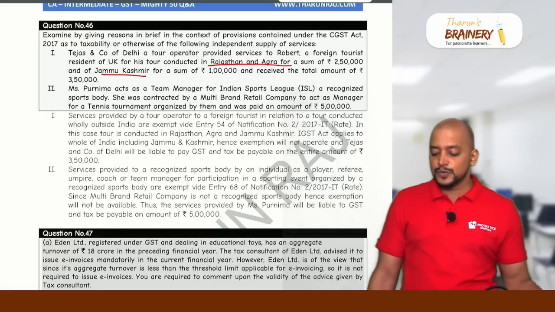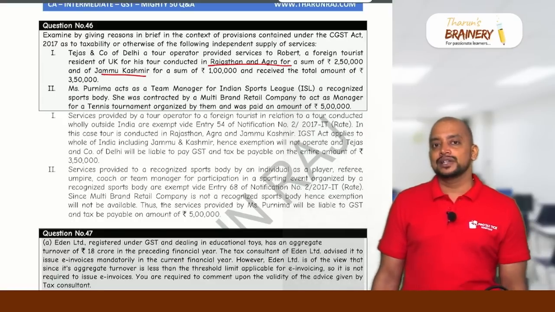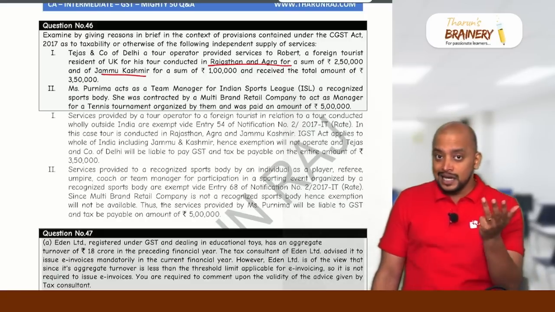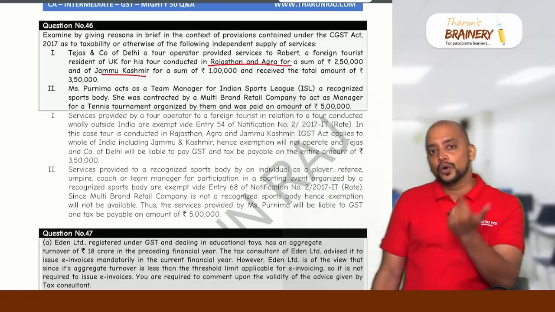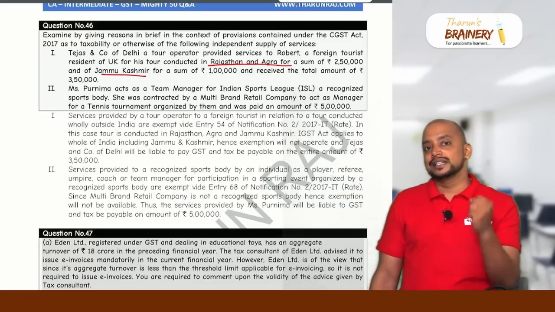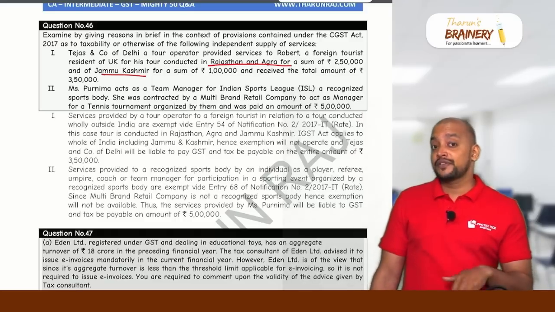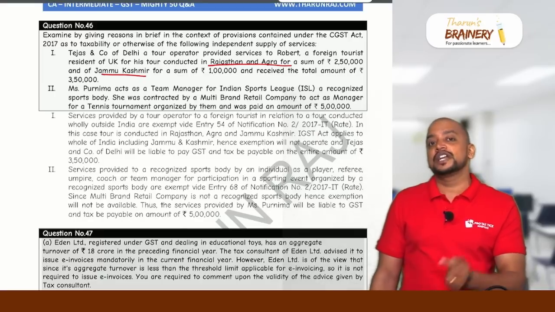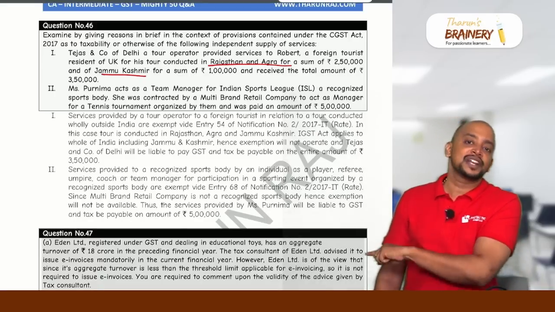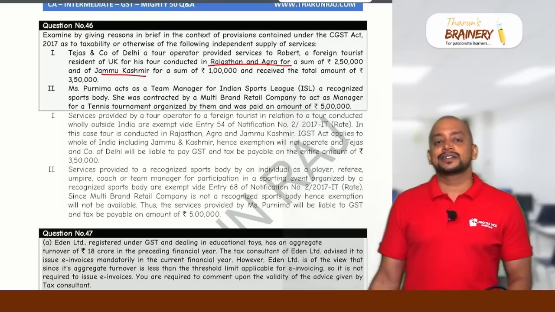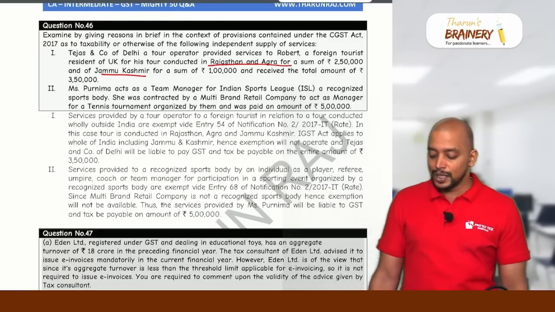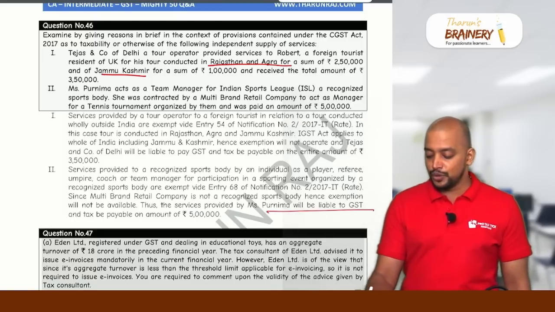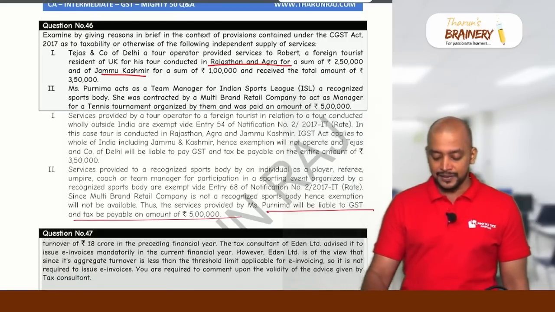Services provided by an individual as a player, referee, umpire, coach, or team manager are exempted, but they should be provided to a recognized sports body. She may be a team manager of a recognized sports body, but here she is providing services to a private person. Therefore, consequently, it will be taxable. So GST, Purnima will be liable to pay tax.